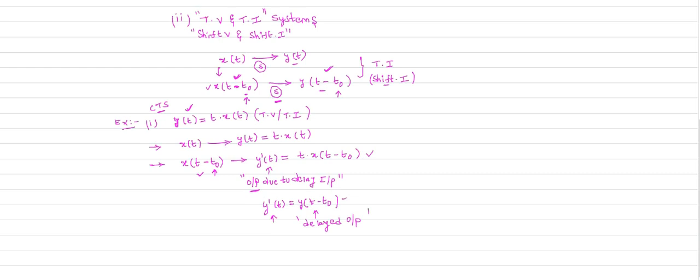Now what is y of t minus t naught? Wherever t is there in the output expression, you need to substitute t minus t naught. So it is t minus t naught times x of t minus t naught. This is your delayed output. Now if you observe the delayed output and the output due to delay in input, are both equal or not? No, these two are not equal. That means the given system is a time variant system.